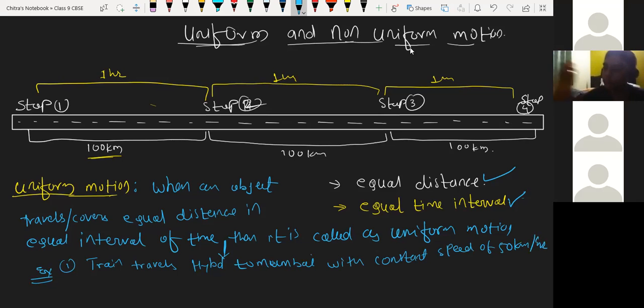See, if speed is not changing, then it will be uniform motion. Is it? Yes, sir.